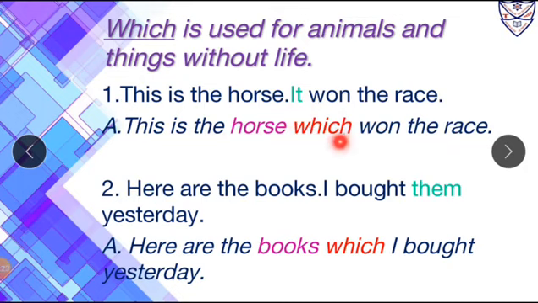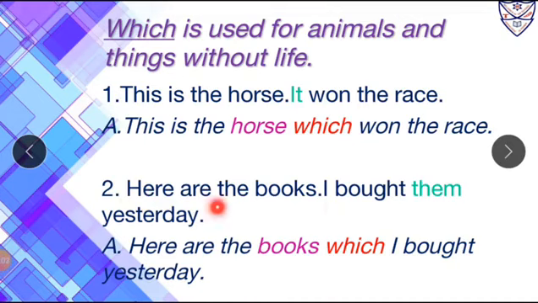Now over here which is a relative pronoun that is used instead of the personal pronoun that is it. Here relative pronoun which relates or refers to the noun, and that noun is horse. Now over here horse is called as its antecedent, which does two things over here. That is it joins both the sentences, as well as it is also used for the noun that is horse which goes before it.